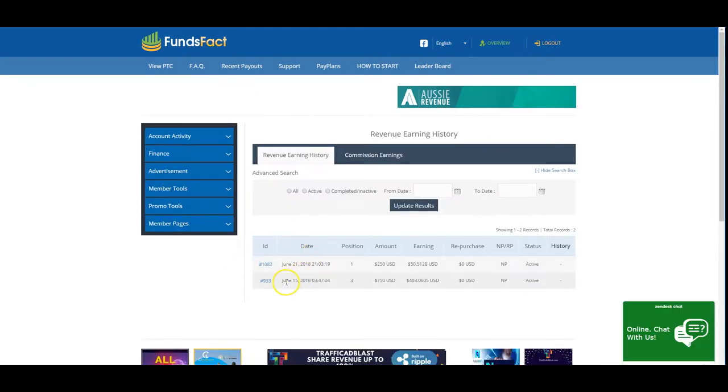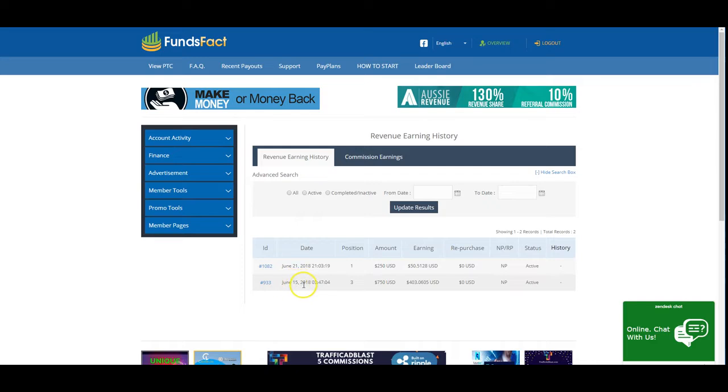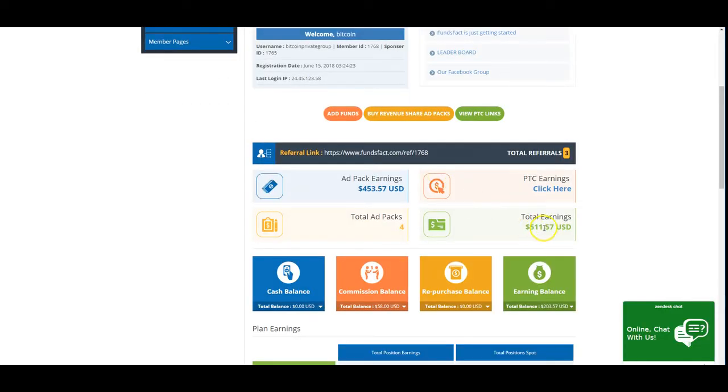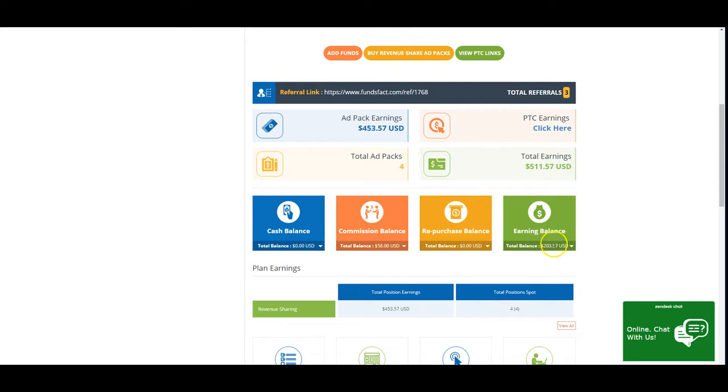I started on June 15, which is 10 days ago. Okay, 10 days ago. I've reinvested already $250 that I made. And now I made a total of $511 in 10 days. My current earning balance is $203.57. In commission is $58. So today, so far I have 4 ad packs.